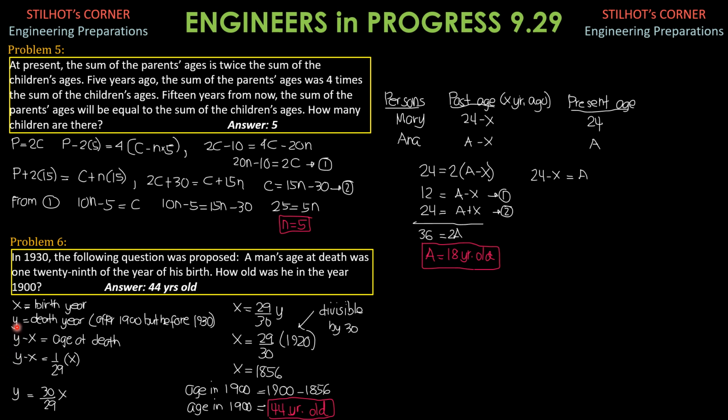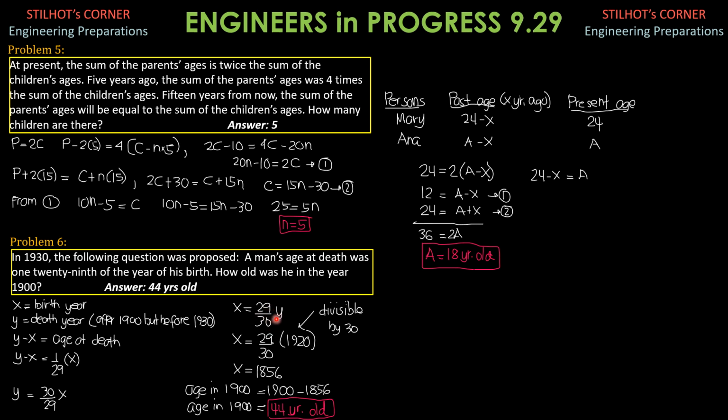So the difference, death year minus birth year, is the age at death, but that's not the question. Y minus X, as stated here, the man's age at death, was 1/29th of the year of his birth. So 1 over 29 of X. So that means Y is 30 over 29 of X. So X therefore is 29 over 30 of Y.